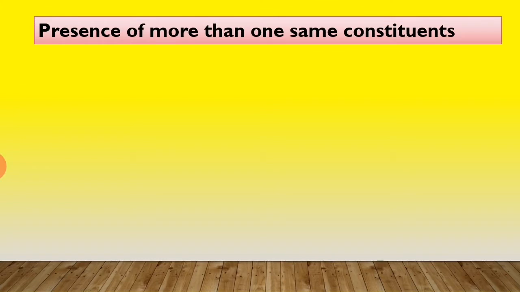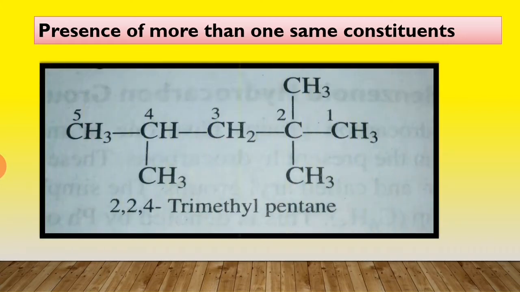Fourth, presence of more than one same substituent. If the same substituent or side chain occurs more than once, the prefixes di, tri, tetra, etc. are attached to the name of the substituent.